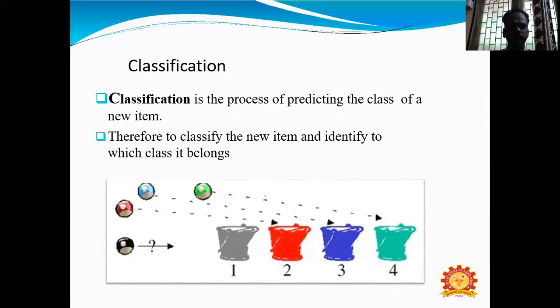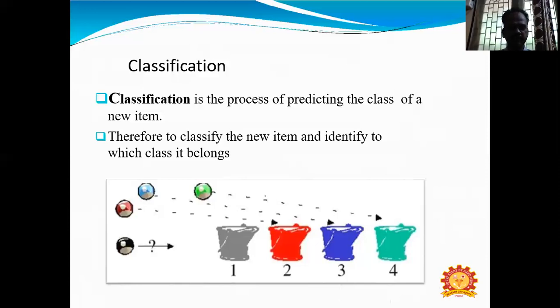After the mapping process, this will produce new observed data or a categorical result, to classify the new item and identify which class it belongs to.